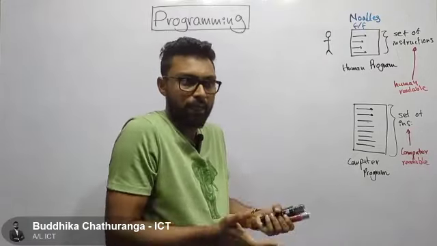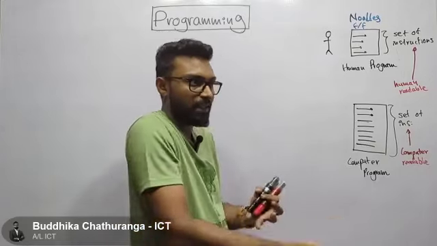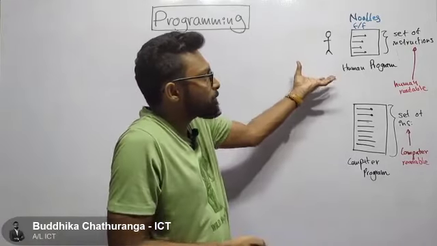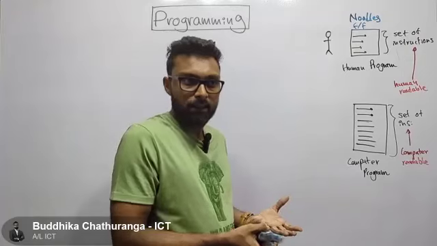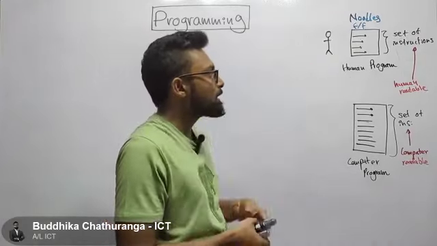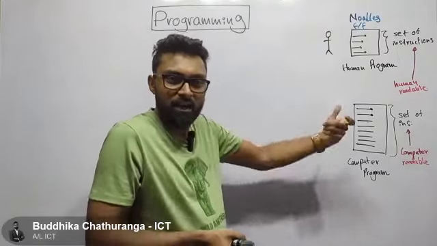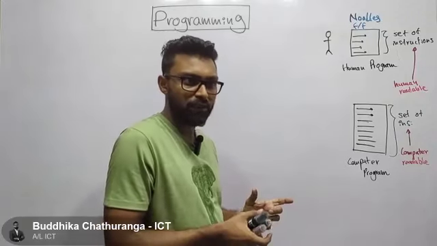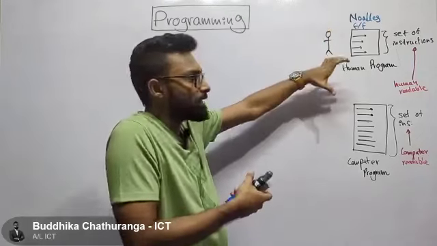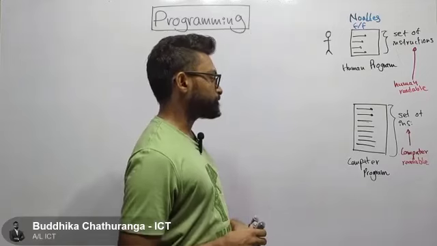He has some input, he executes some program, and after executing that program he will have some output, a delicious dish of noodles that he can consume. What are the inputs? The Maggi noodles and the ingredients we have in the sachet packets. He executes the program with these inputs and gets consumable noodles.